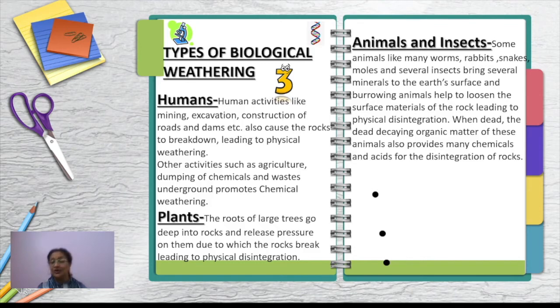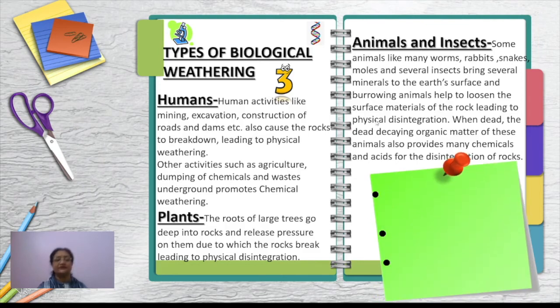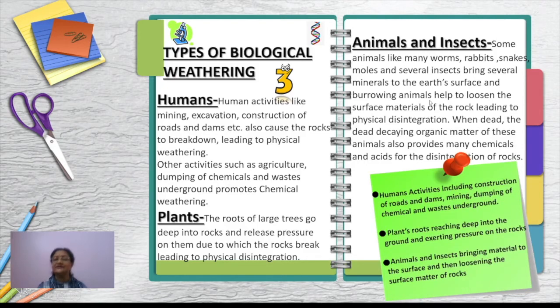Clear? Now you can see here a few examples are given. Number 1, various human activities are also responsible for it. Can you give some examples? You must have seen several places where mining is going on, or excavation of various sites, construction of roads, dams, and various buildings. All these things are causing what? We are ultimately breaking down the rocks.